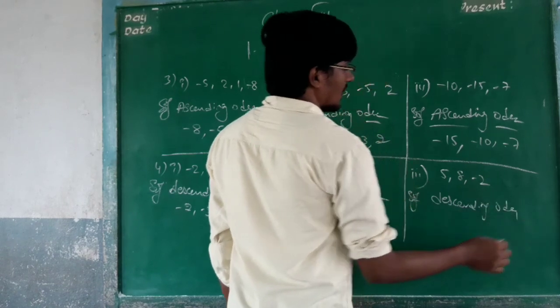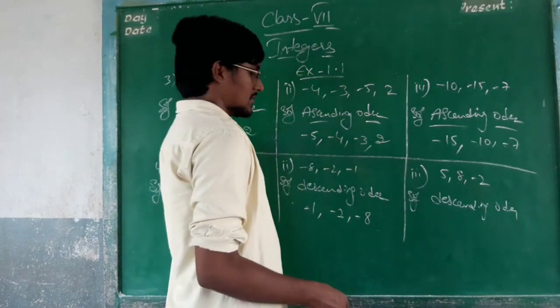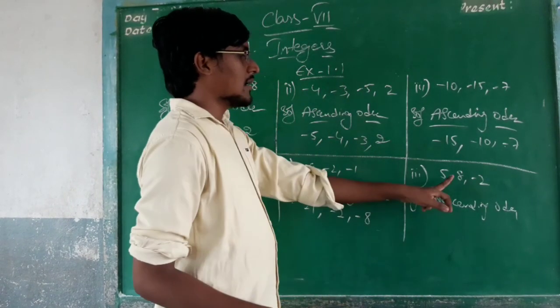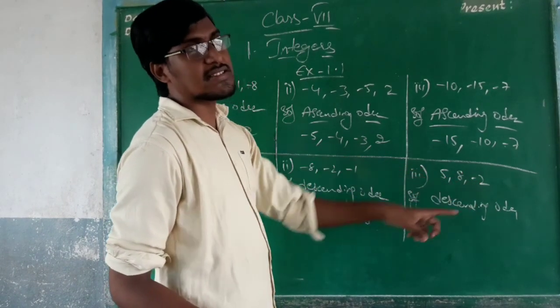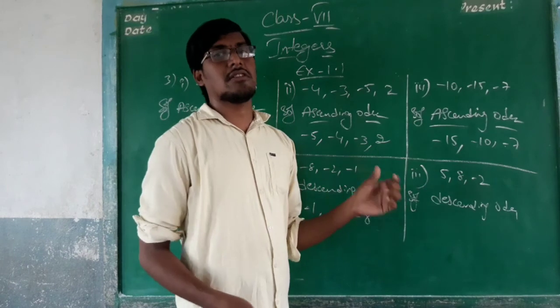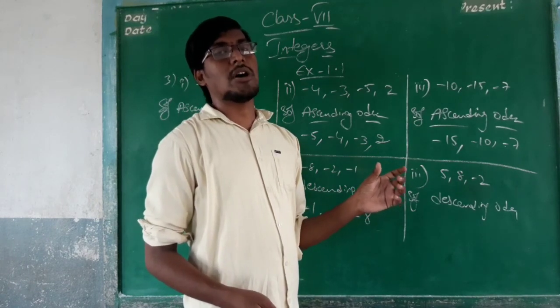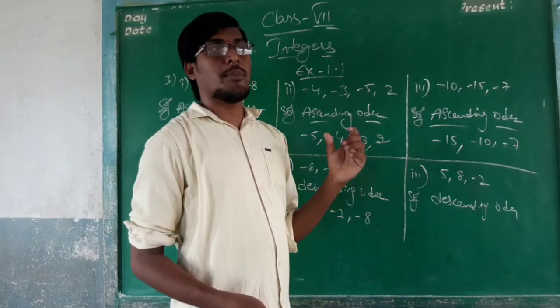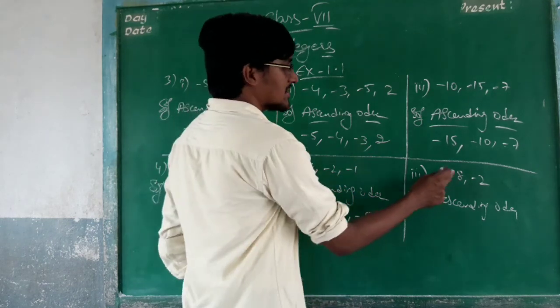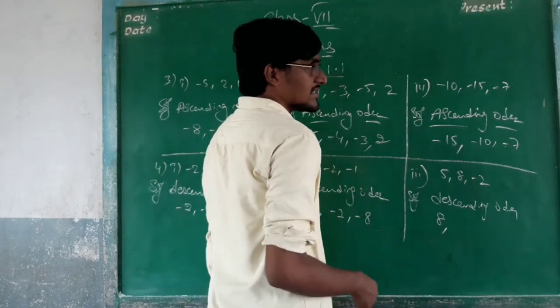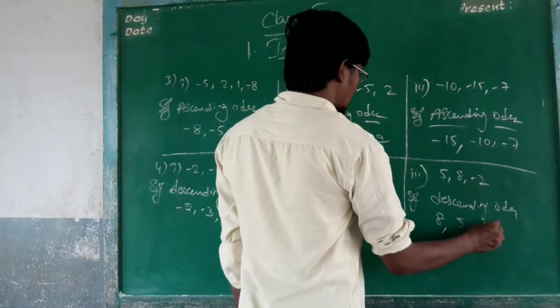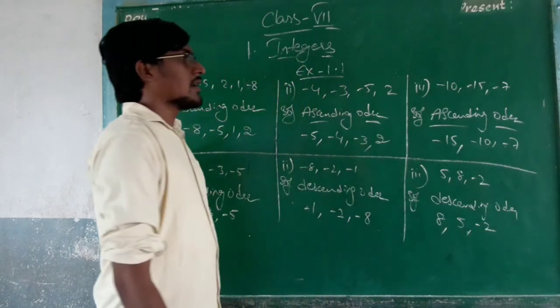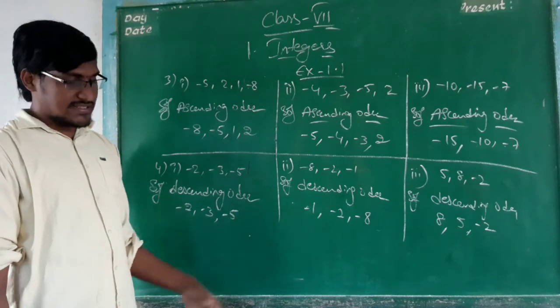Descending order. What is the biggest number here? Here positive values and one negative value. So for the biggest number, first of all you have to check the biggest positive value. What is the biggest number here? 8 is the biggest number. After that 5, and then -2. This is about the descending order.